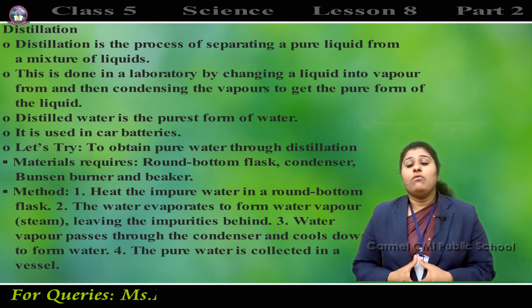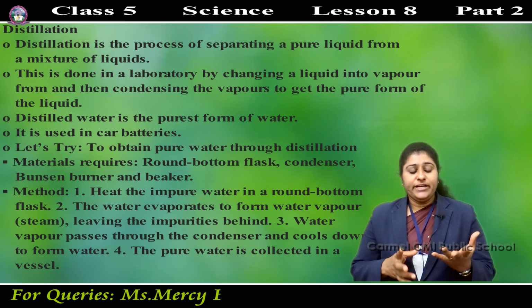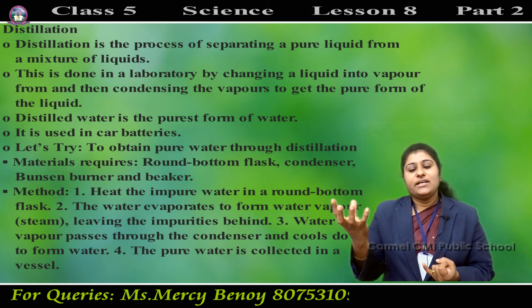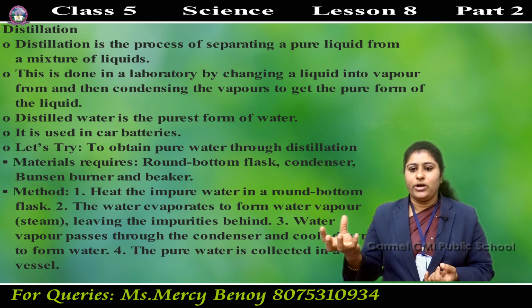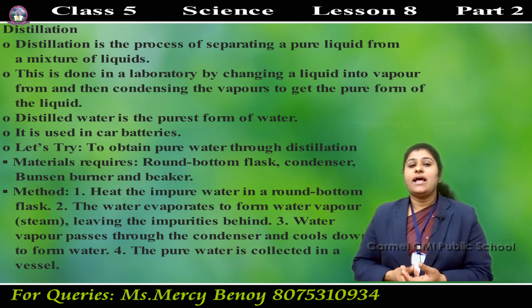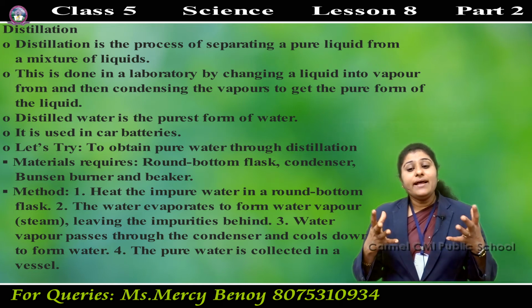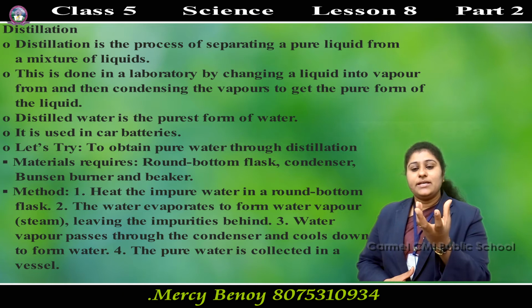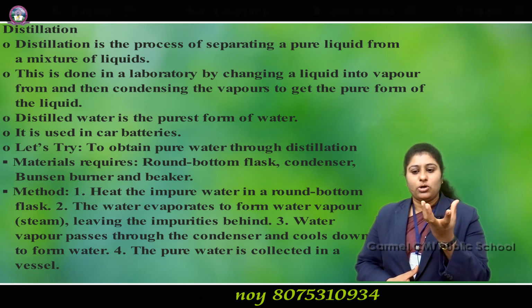To obtain pure water through distillation, we need some materials: a round bottom flask. This will be done in the lab only. A condenser, a Bunsen burner and a beaker. Heat the impure water in the round bottom flask. In the picture given there, you can see the round bottom flask.